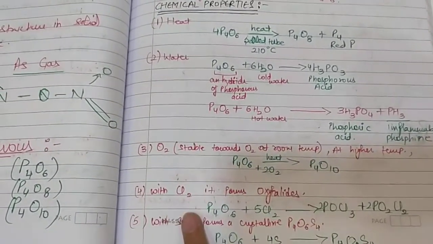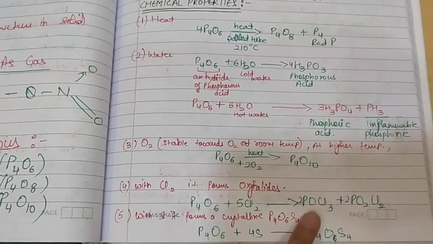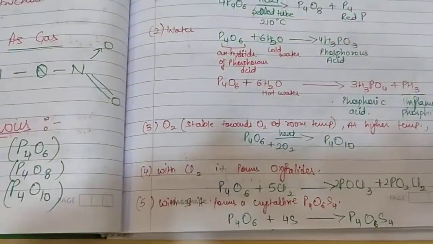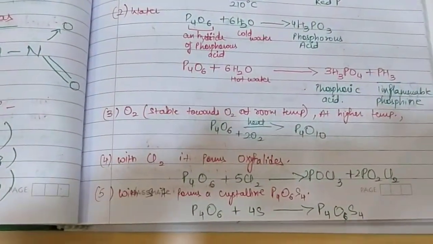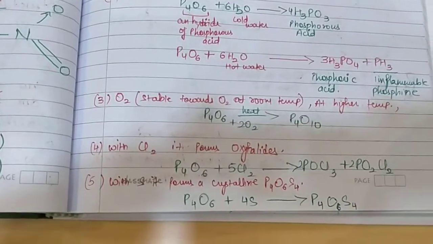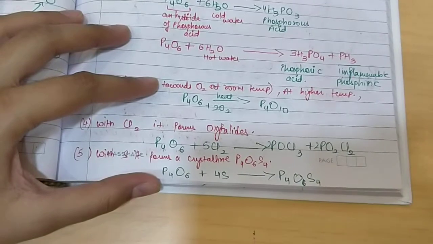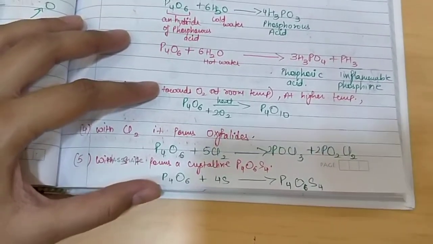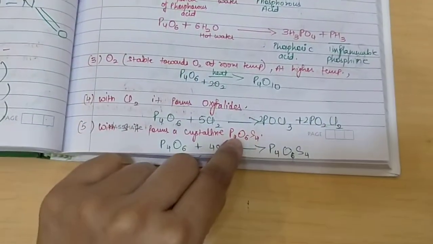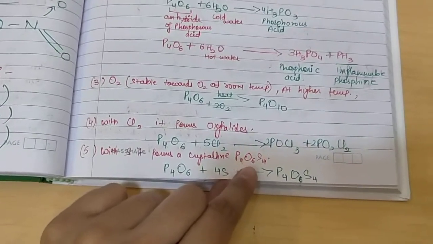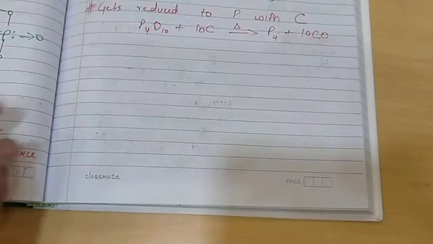With halides we get oxyhalides. If we react P4O6 with halides, then we get oxyhalides. With sulfur it forms a crystalline compound which has the formula P4O6S4. This is the only crystalline compound formed with phosphorus and sulfur.